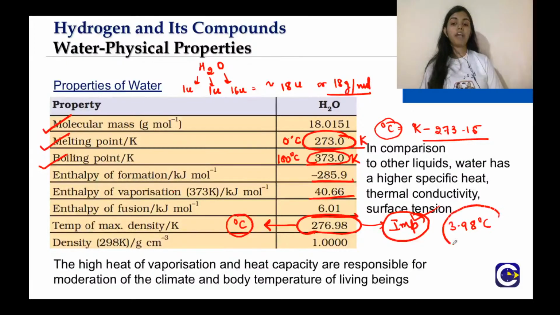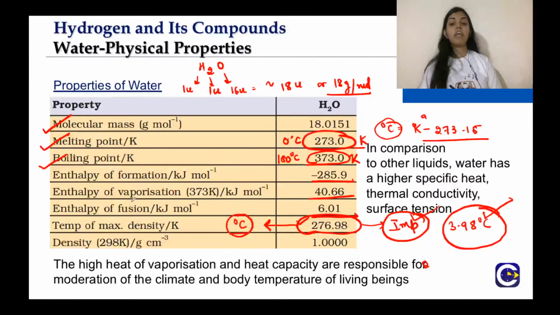The conversion factors you should remember, that how do you convert degrees Celsius into Kelvin, how do you convert Fahrenheit into Celsius or Fahrenheit into Kelvin. So the answer should be 3.98 degrees Celsius. You have to just subtract 273.15 from 276.98. So the answer that you will be getting here is 3.98 degrees Celsius.